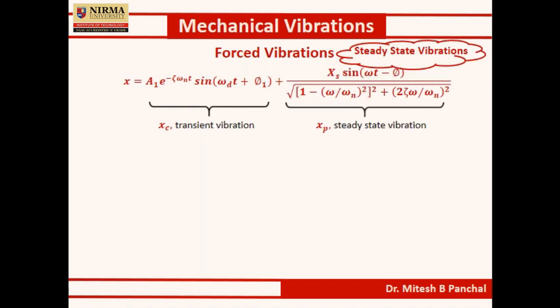So let us start. We have seen that the general solution of the forced vibration system is x equal to xc plus xp, where xc represents the transient vibration and xp represents the steady state vibration.